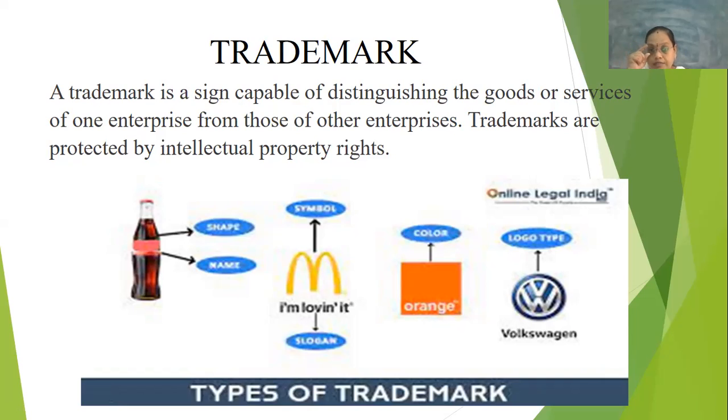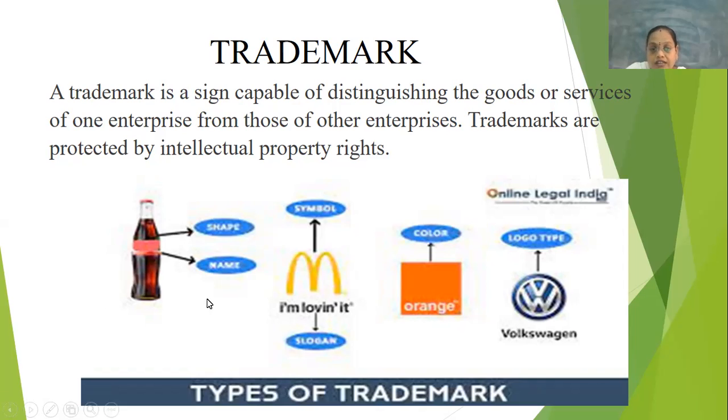So the Nike symbol can be a trademark. Or the slogans which are written below it. For example, McDonald's: the M is the symbol, and the slogan "I'm loving it" below it can be a trademark.